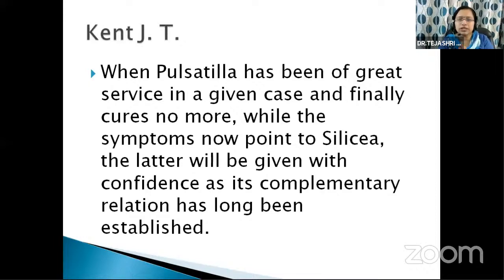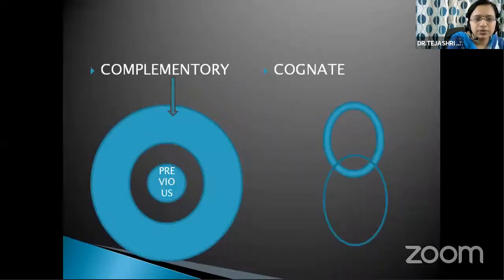Okay, so patient is calcarea patient, and when he is showing acute complaint of headache and coryza, then the indicated remedy is belladonna. Now to complete the action of that belladonna and for the complete cure of that patient, you have to prescribe the calcarea as a complementary remedy here. Okay, this is the example of belladonna and calcarea.